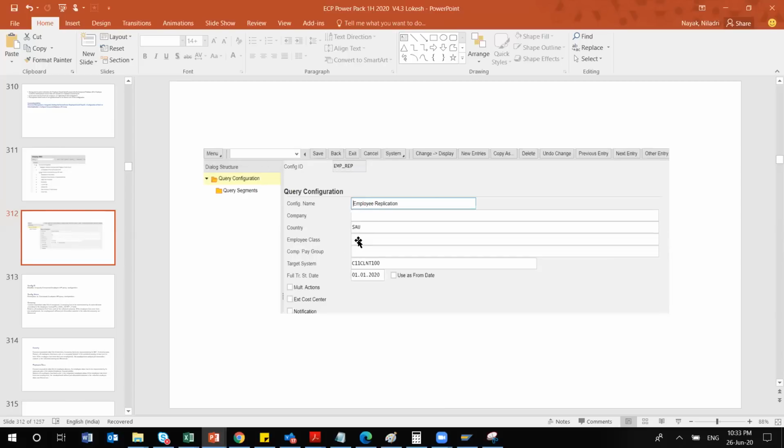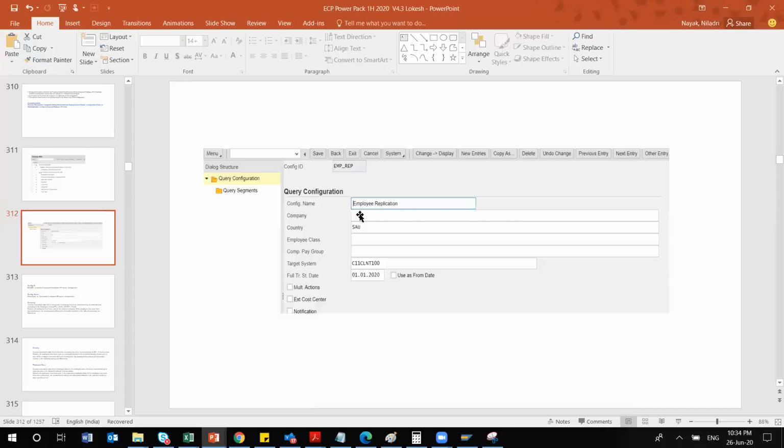Let's say there is a scenario, the concept of staggered go live. Suppose you are implementing payroll for 5 different countries, but you are going live for 3 countries or 3 company codes currently in the month of June, and for the remaining 2 countries you are planning in October. In those cases, in the company or country field, you just mention those company codes as comma separated values, only for those 3, and the remaining 2 countries you can add here later on.